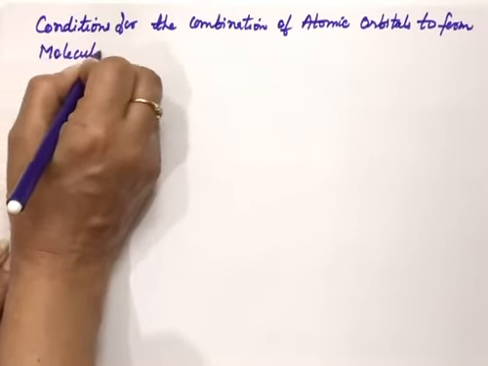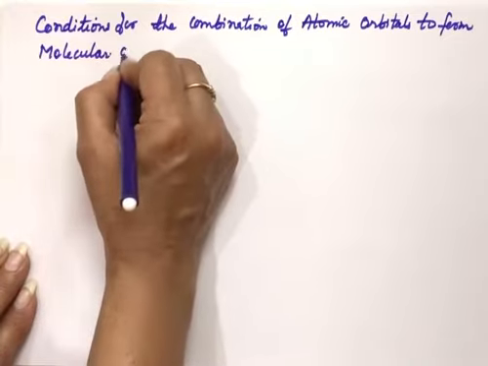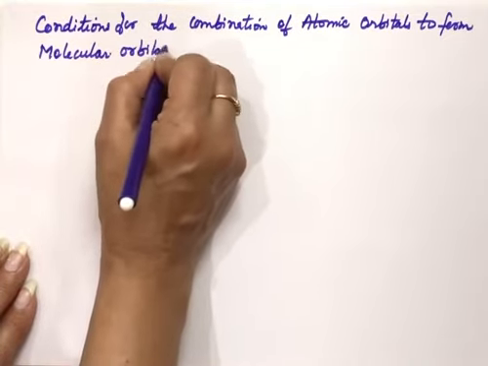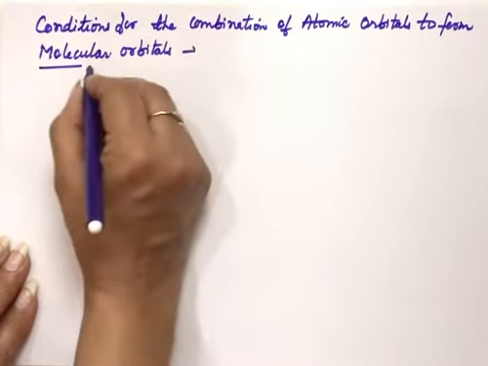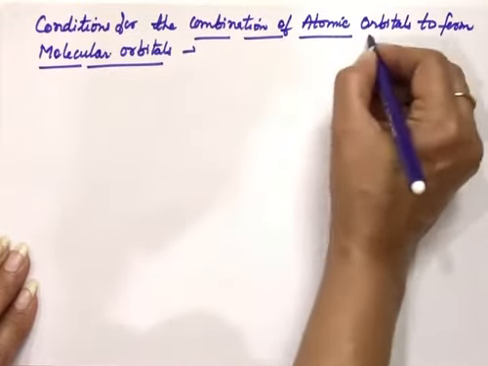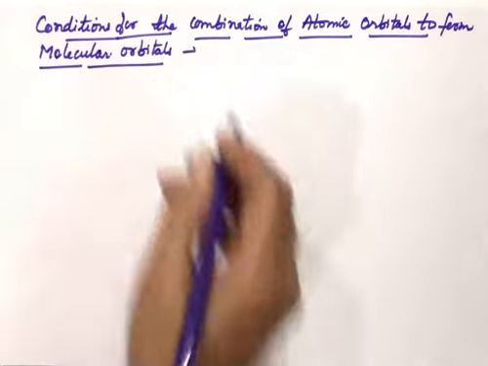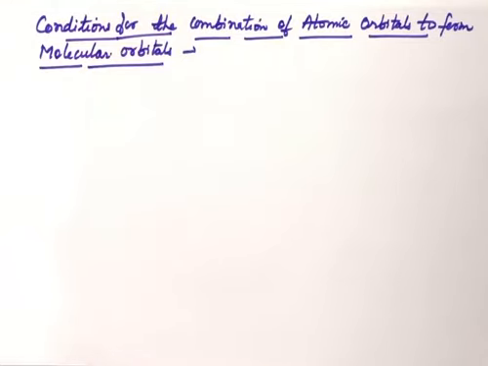Like we have done before, the combining atomic orbitals which are forming molecular orbitals should be of comparable energy and they should have proper symmetry. So these are the conditions. Now which atomic orbitals will have proper symmetry?